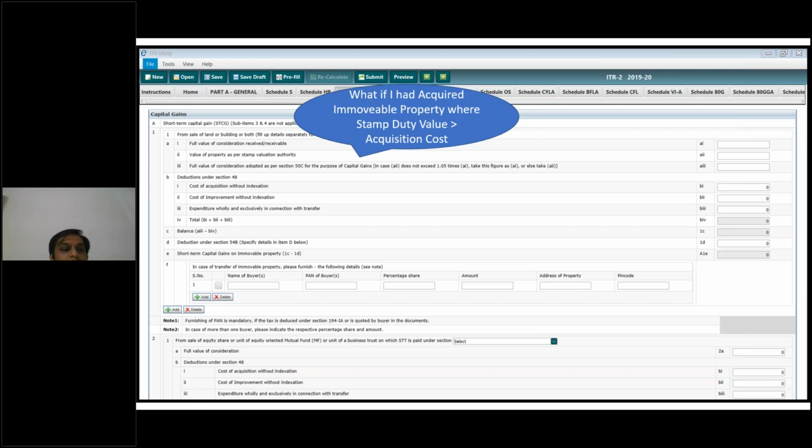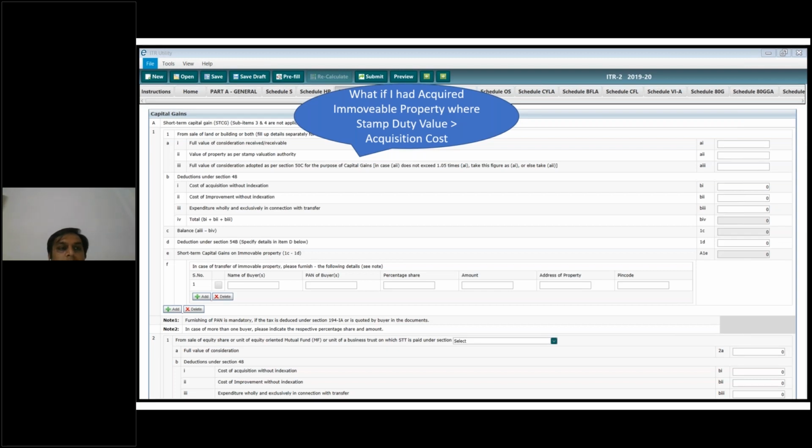This is for sale and this is for short term capital gain. Here you won't be getting any exemptions for the most part, like for reinvesting in properties, you won't get any exemptions for short term. You will get them in long term only.